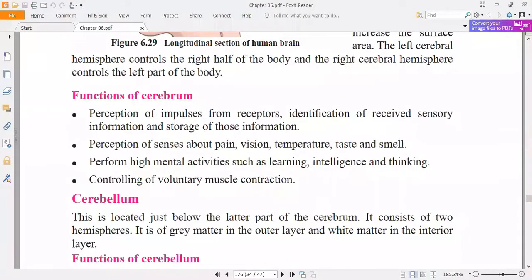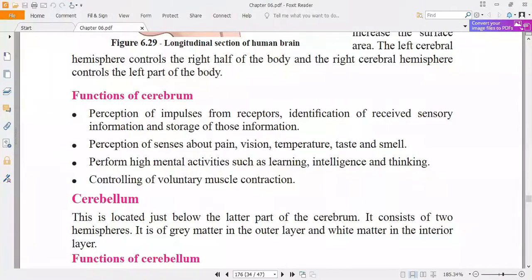Then the second function: perception of senses such as vision, taste, smell, hearing, pain, and temperature. The third one: performing high mental activities such as learning, intelligence, and thinking. And also controlling of voluntary muscle contraction. Voluntary muscle means once you want, you can move according to our wish.